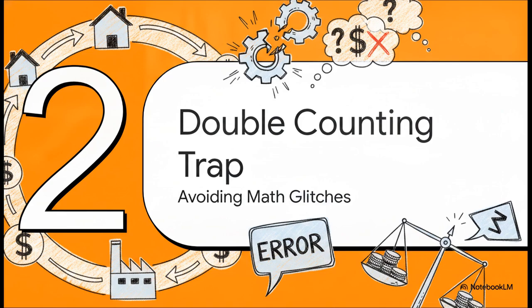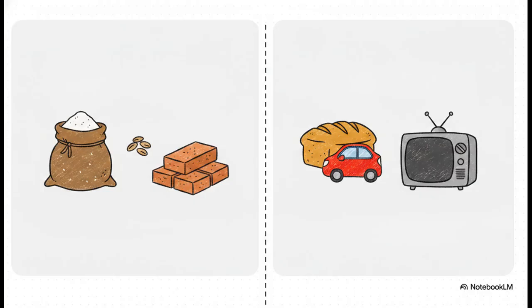Moving right along to Section 2. The double counting trap. This brings us to a massive hurdle for economists. If we aren't incredibly careful with our accounting rules, we can trigger a massive glitch in our calculation. To dodge this, we absolutely must distinguish between intermediate and final goods.